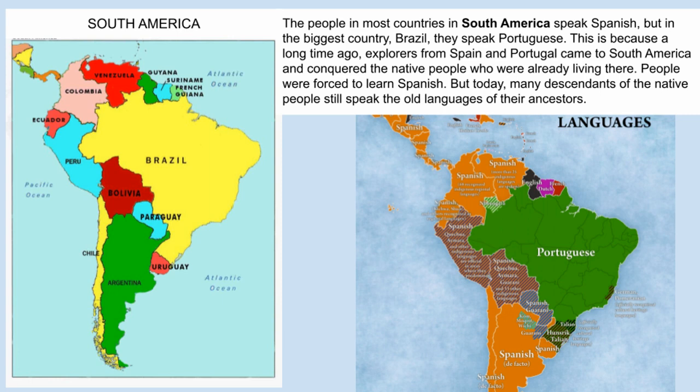The people in most countries in South America speak Spanish, but in the biggest country, Brazil, they speak Portuguese. This is because a long time ago, explorers from Spain and Portugal came to South America and conquered the native people who were already living there. People were forced to learn Spanish. But today, many descendants of the native people still speak the old languages of their ancestors.